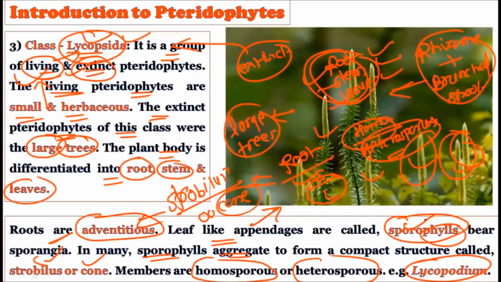Presence of the sporophylls is there. Sometimes these sporophylls come together to form a compact aggregate structure which is called the strobili or the cone. Now the members may be homosporous or heterosporous. That is, they may produce one kind of spore or they may produce two kinds of spores. So it will depend on which type of species we are talking about. Okay, and the example for this is the Lycopodium.